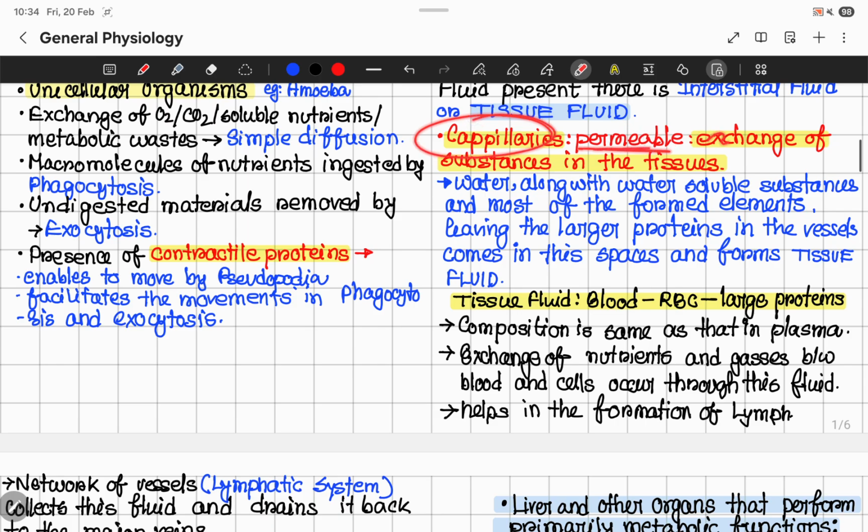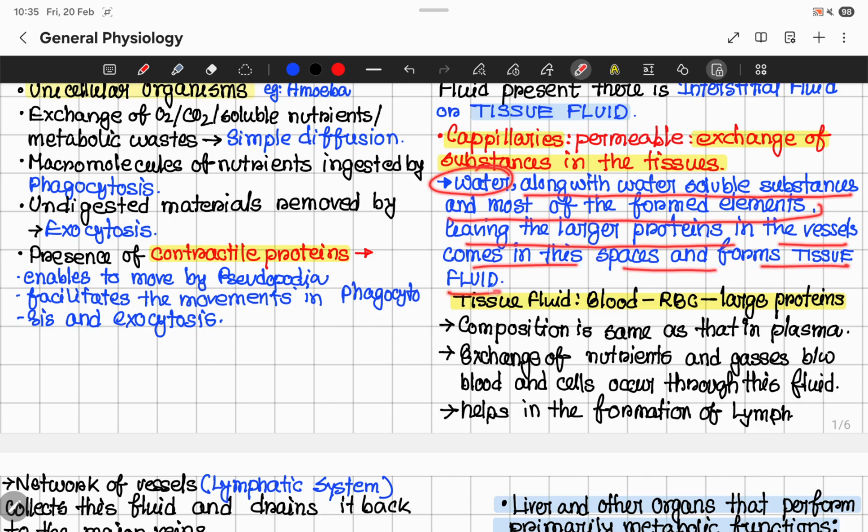Capillaries are permeable, and it allows the exchange of substances in the tissues. So what happens actually is from the capillaries, from the blood, capillary blood, water along with the water soluble substances and most of the formed elements, leaving the larger proteins in the vessels, comes in this space and forms the tissue fluid.